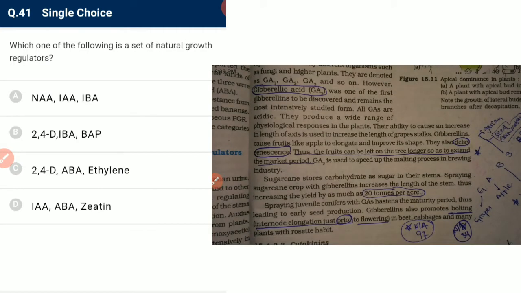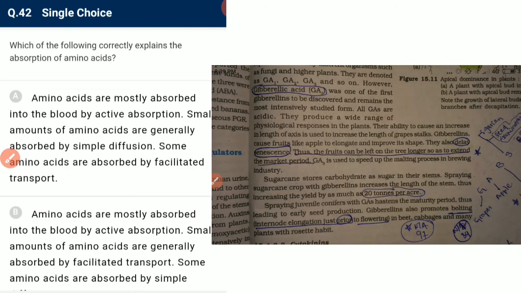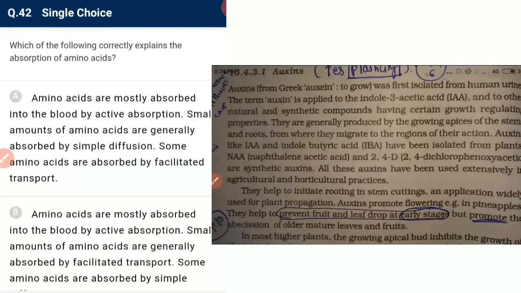Which one of the following is a set of natural growth regulators? 2,4-D is artificial. So IAA, that is indole acetic acid, IBA, that is indole butyric acid, and GA are all natural. And ethylene acetic acid is artificial. So that option is incorrect, and we have only the fourth, which is correct. From here we can see that IAA and IBA are the natural auxins, and 2,4-D and ethylene acetic acid are the artificial auxins.